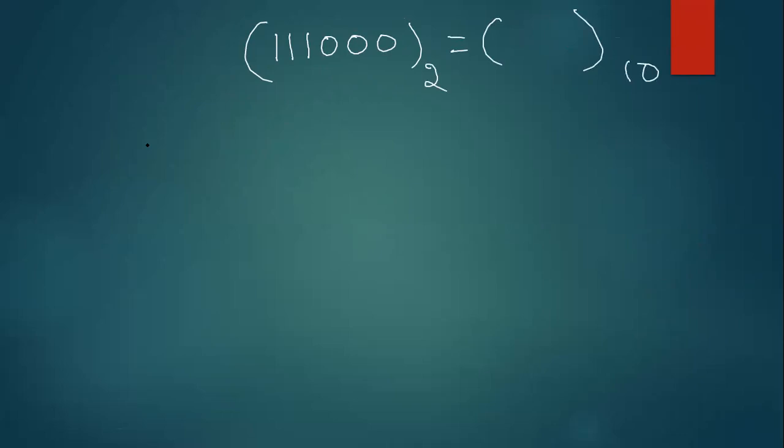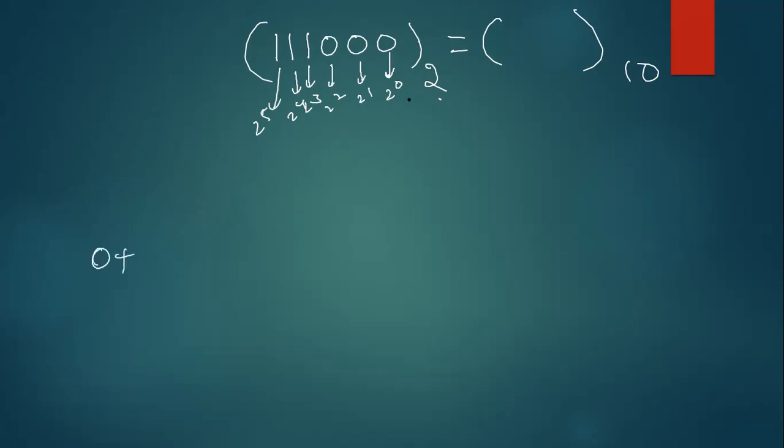See, guys. For example, I want to convert this binary number into decimal number system. How can I convert? Start from 2 power 0, 2 power 1, 2 power 2, because this is binary. If it is octal, take 8 power 0, 8 power 1, 8 power 2 like this. 2 power 3, 2 power 4 and 2 power 5. Multiply all of them. See, 2 power 0 into 0.